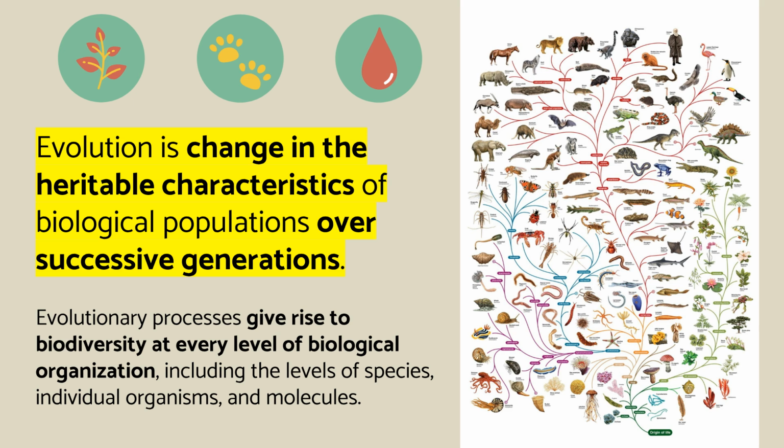Evolution is defined as a change in heritable characteristics of populations over successive generations. Heritable means traits that can be passed from parents to offspring. Over time, these changes can lead to biodiversity, or the variety of life on Earth. Evolution does not just affect species. It also influences individuals and even molecules like DNA. So evolution operates at many levels of biological organization.